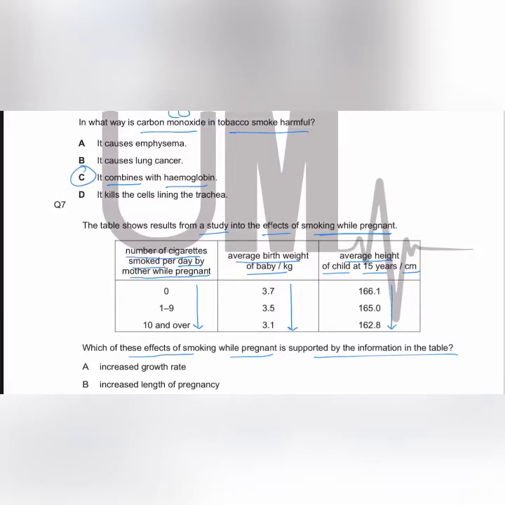If you look at the options, the answer is C. The supported effect is the reduced birth weight. Increased growth rate, no. Average height of the child at 15 years is decreasing, and also the average birth weight of the baby is decreasing, so there is decreased growth rate. Increased length of the pregnancy, the length of the pregnancy is not mentioned in the data. Reduced chance of respiratory disease, again there is no information about the respiratory disease in the data.